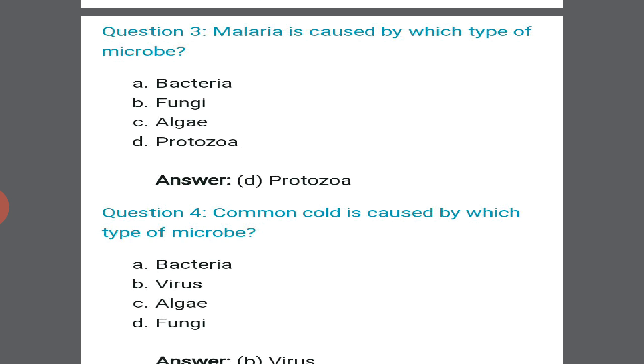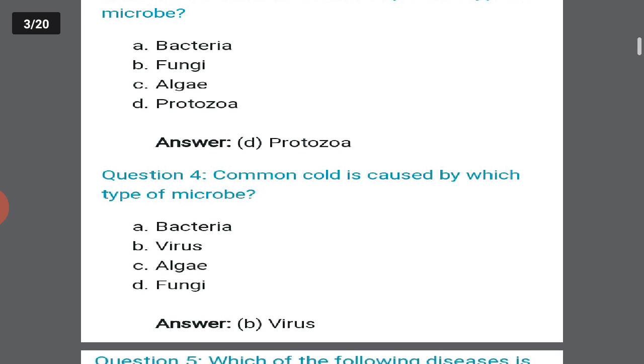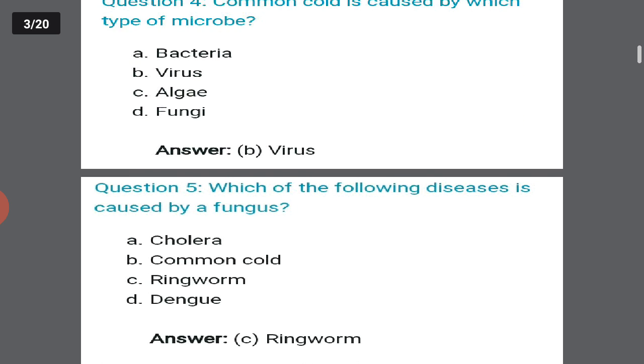Next question, common cold is caused by which type of microbe? Any guess? Think. Common cold is caused by, options are bacteria, virus, algae, fungi. Definitely it will be caused by virus. So option B will be our right answer.